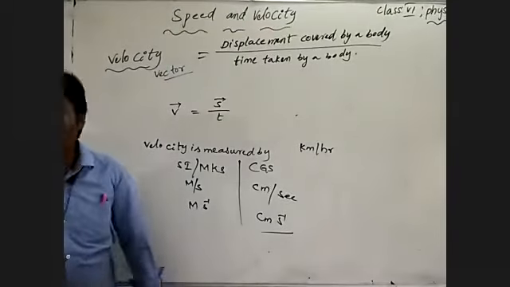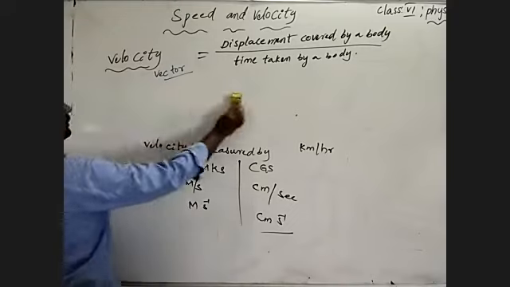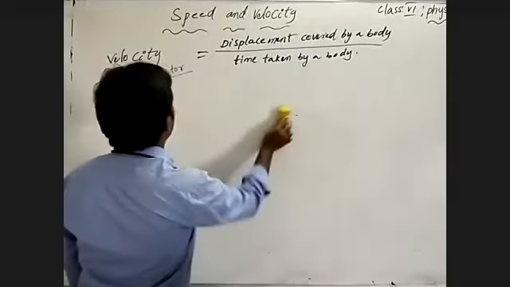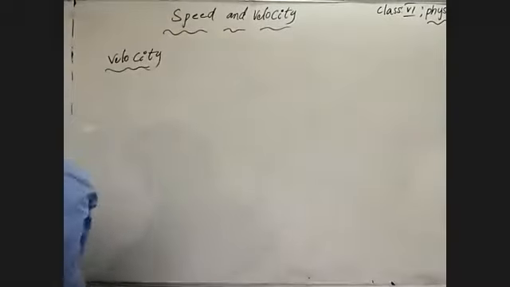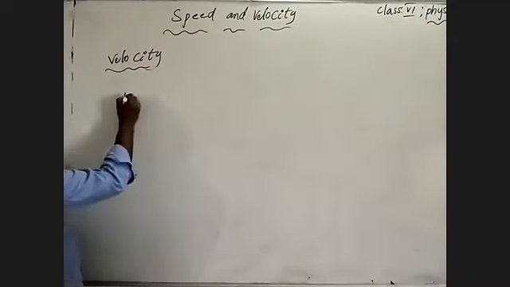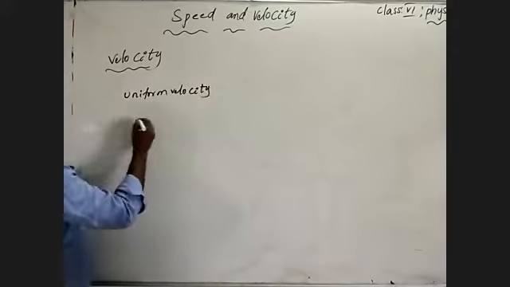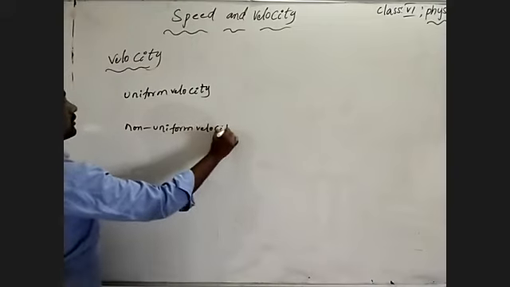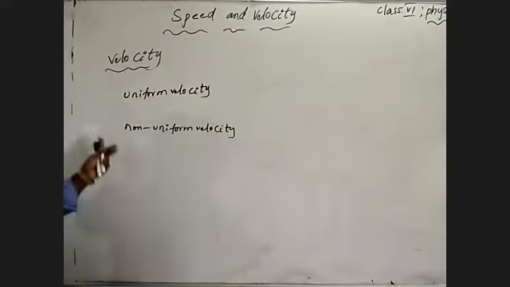Coming to that, let's talk about the types of velocities: uniform velocity and non-uniform velocity. What is uniform velocity?